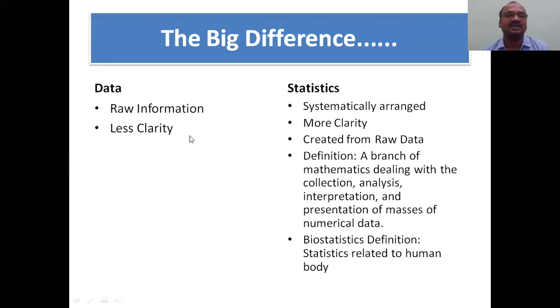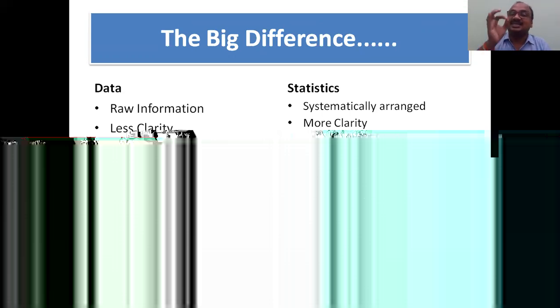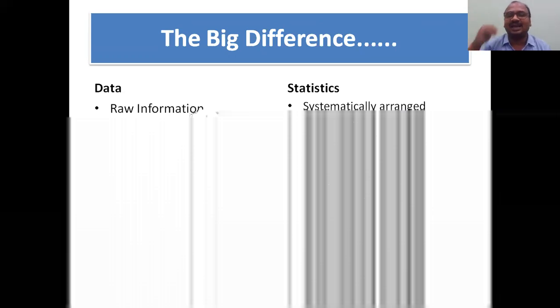See here, data means raw information. Clarity is less. Whereas statistics comes from the data. Keep in mind, if there is no data, there is no statistics. Statistics always comes from the data, systematically arranged, so that we will get more clarity created from the raw data. Keep in your mind.